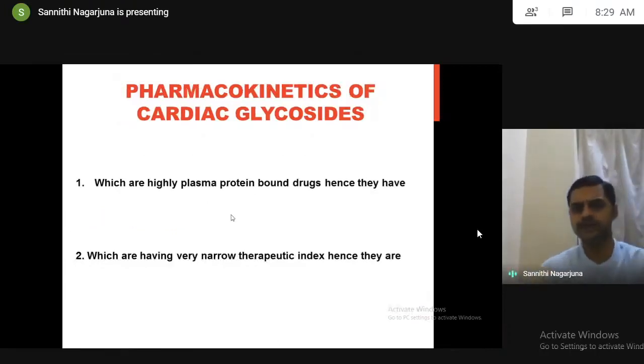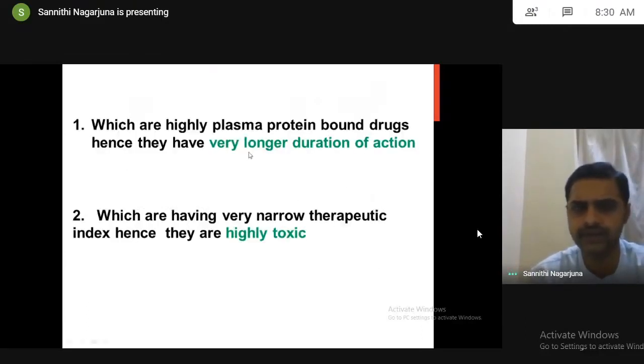If you see the pharmacokinetics, we all know that cardiac glycosides are highly plasma protein bound drugs and they have a narrow therapeutic index. Because they are highly plasma protein bound, they have a very long duration of action. If any drug has a narrow therapeutic index, the drug is highly toxic. Because of narrow therapeutic index, they are highly toxic in nature.